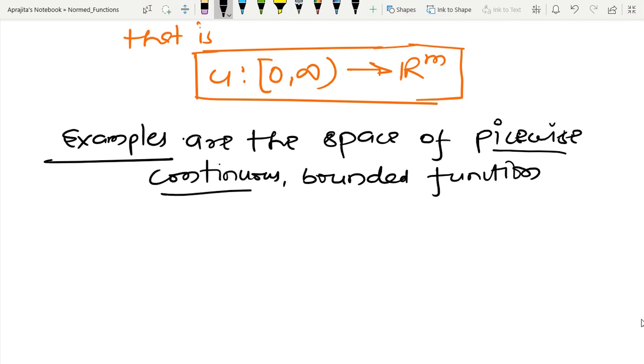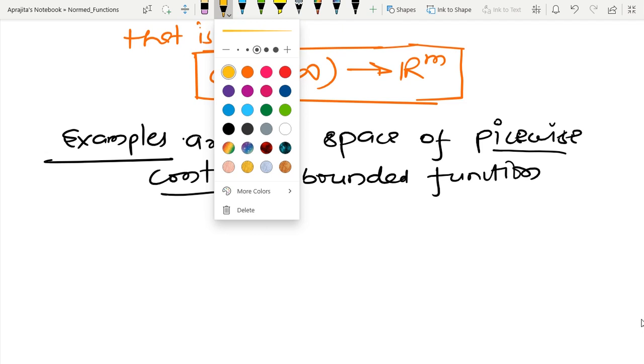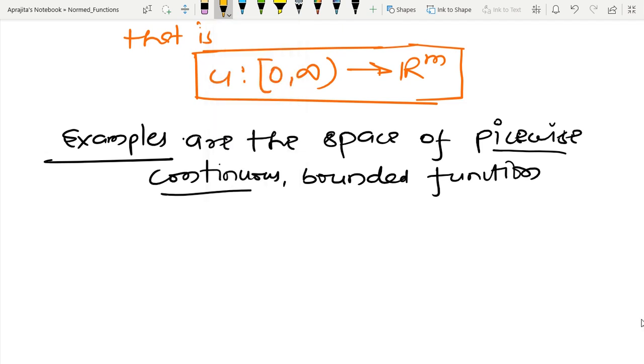So basically what I am saying is that now I have a bounded function. Mathematically I can represent this like this. Whenever something is bounded, I can assume that the supremum exists, because supremum is more general than maximum.